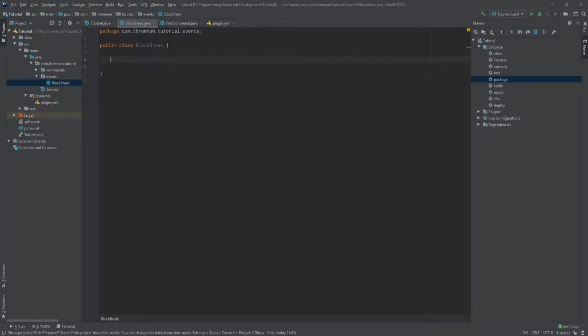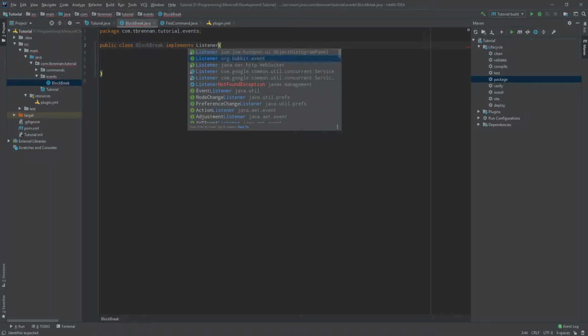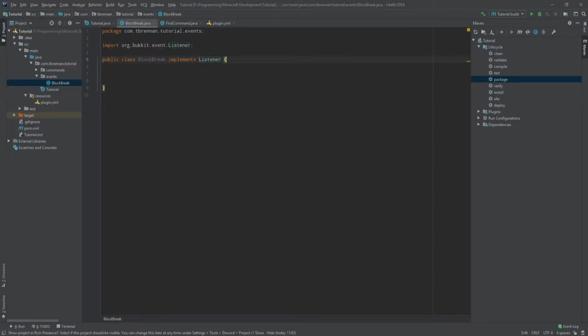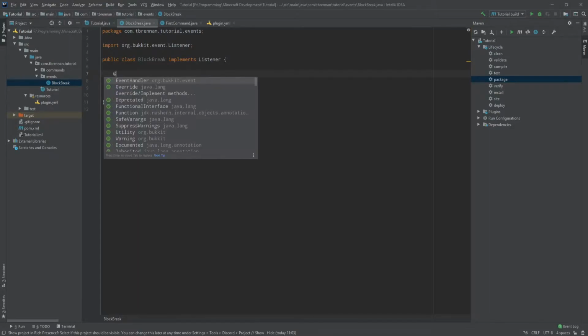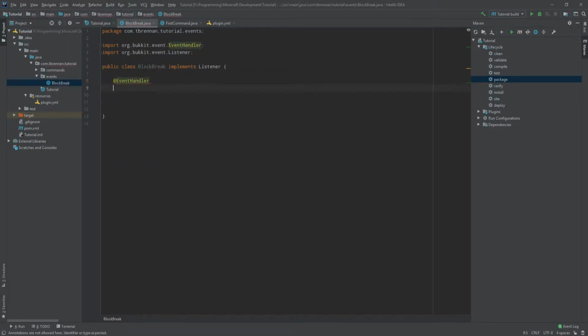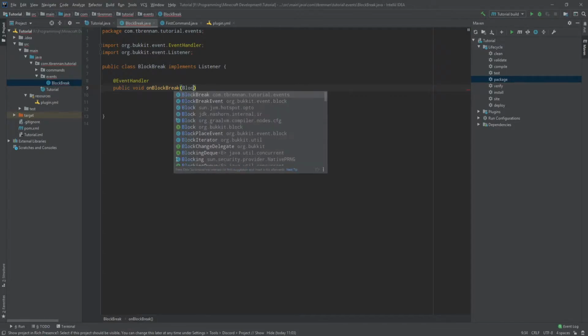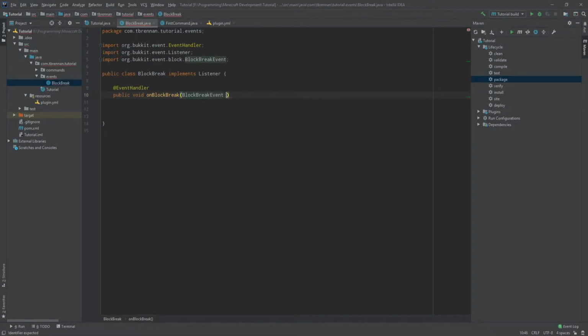Once we're in this class, all we simply need to do is type implements Listener, and make sure that you implement the one from org.bukkit.event or this will not work. Once you do that, we want to go into the class and type @EventHandler, and then simply type public void, and then you can name this however you wish. However, I choose to name it similar to the name of the class, so onBlockBreak. And then inside here is when we can specify what event we want to listen to. So I will type BlockBreakEvent, and then we type event, or name this however you want.